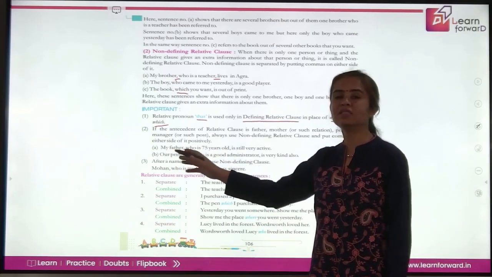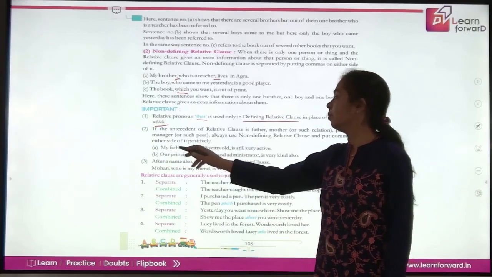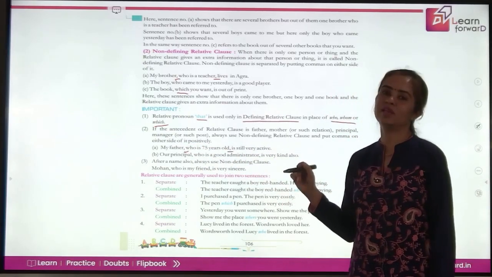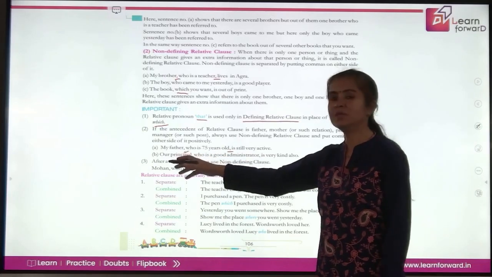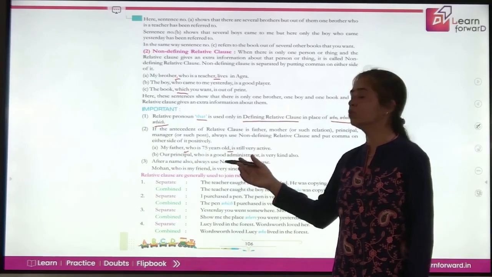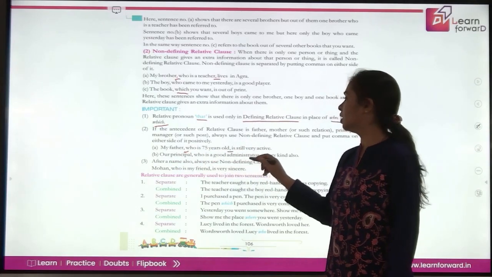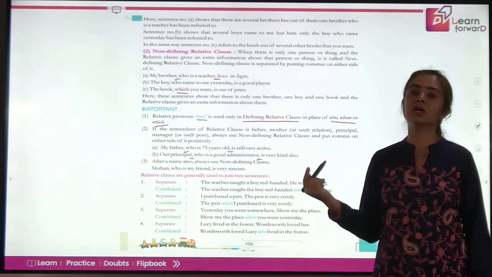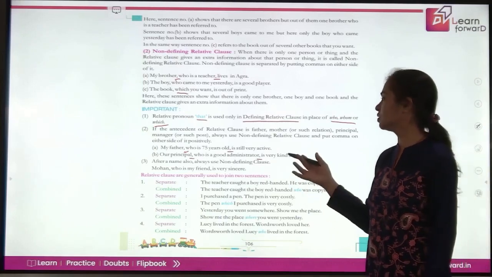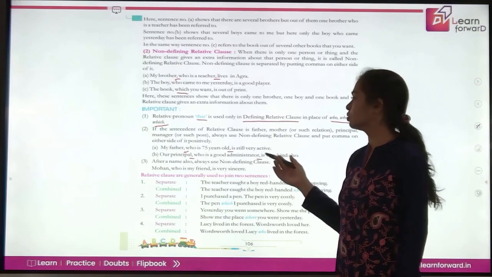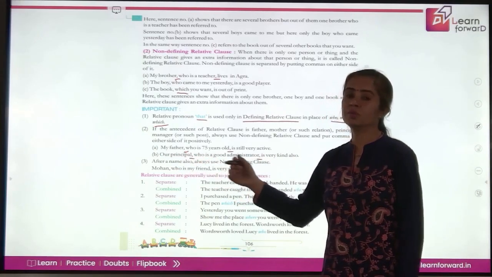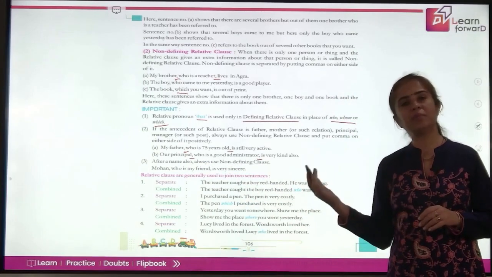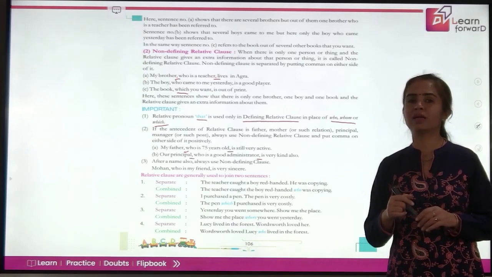My father, see, we are using commas to separate. My father, who is 75 years old, is still very active. Our principal, again just one, everybody knows who your principal is. Our principal, who is a good administrator, is very kind also. I'm using commas, I'm using non-defining relative clauses here. After a name also, because when we are talking about somebody with his or her name, that means we are being specific about that noun.